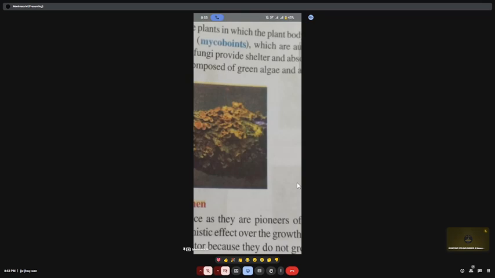Already we know the study of algae is called phycology and the study of fungi is called mycology. Algae are autotrophic and fungi are heterotrophic, respectively. Here the algae prepare the food for the fungi. The fungi provide shelter and absorb mineral nutrients and water from its partner.